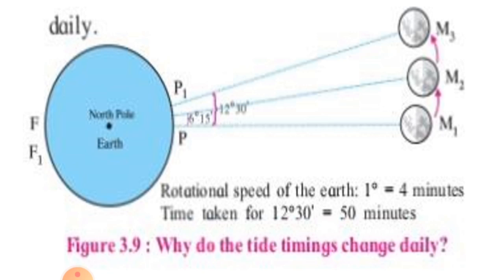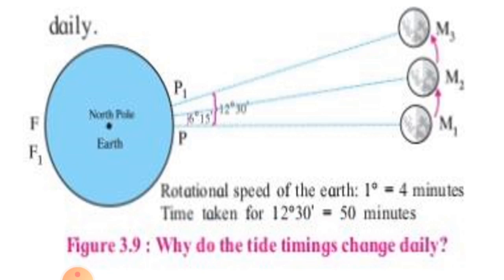After 24 hours and 50 minutes, point P will come exactly in front of the moon. That is, P1 will come in front of M3 and it will experience high tide. Point F1 opposite to point P1 will also experience high tide at this time.